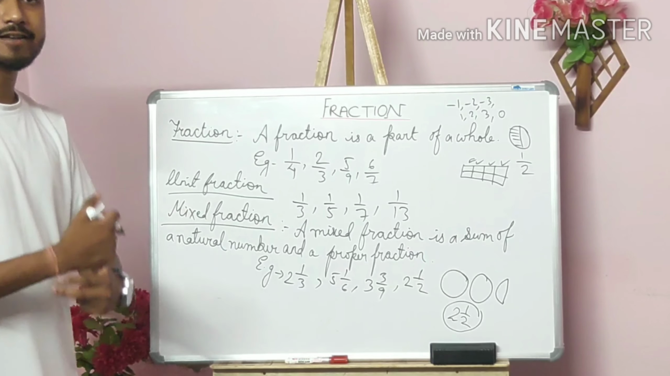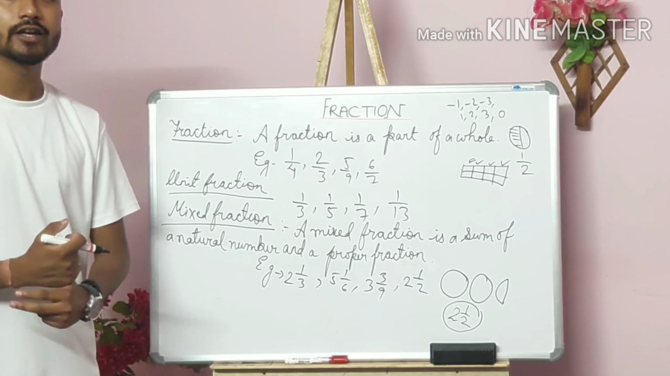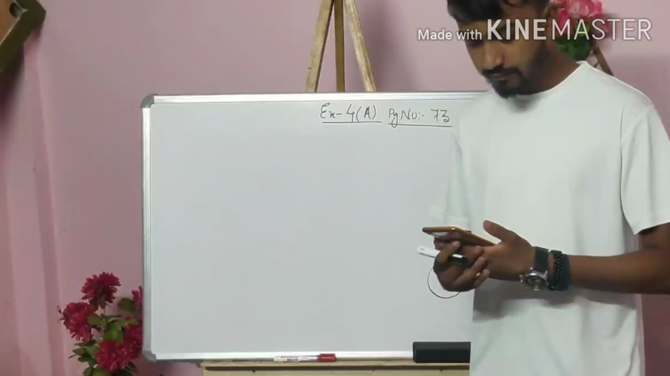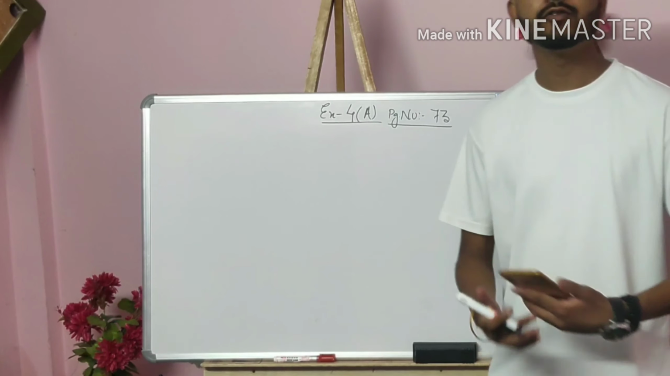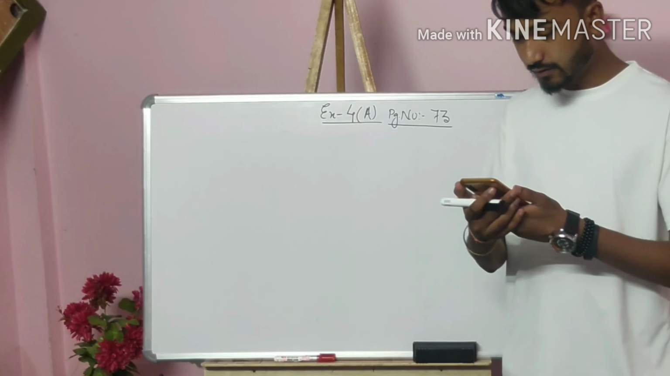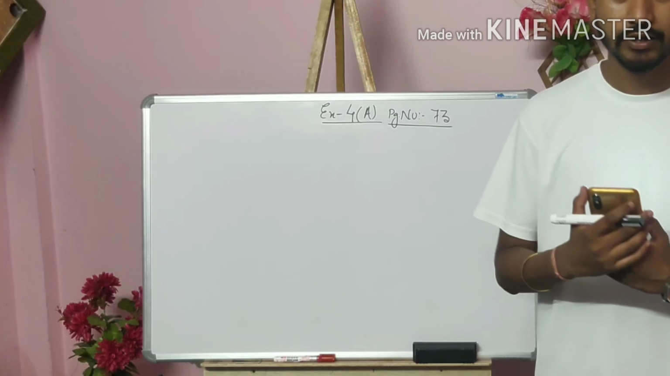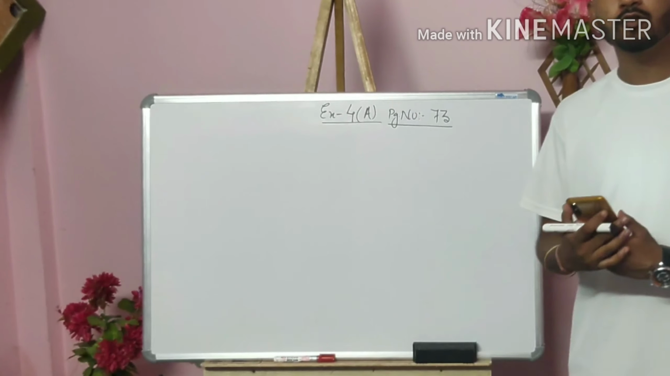So from the next class, we are going to start our exercise. Okay, if you have any doubt, you can ask me. Okay, so students, as we have done our introduction part, now we are going to start our first exercise. Open up exercise 4A, page number 73. Open up the exercise and write this one in your copy.